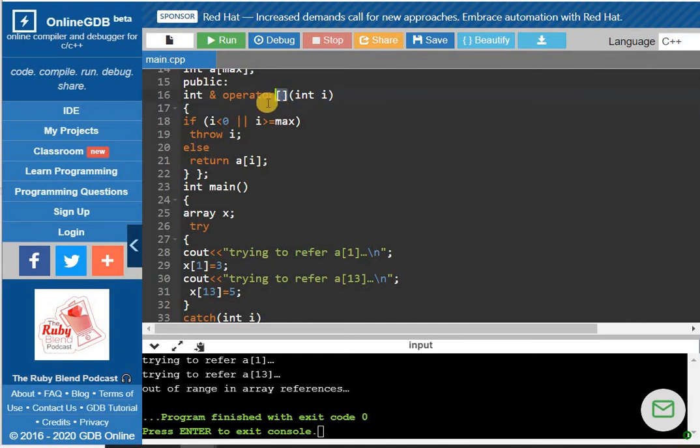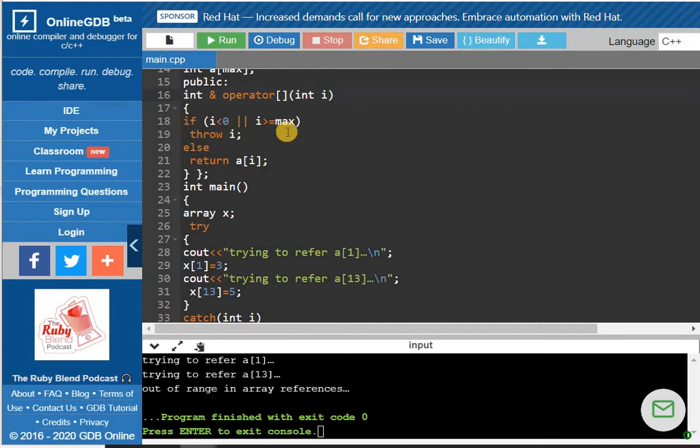This is the array subscript which we are overloading using the operator keyword, an operator function, and we are passing a reference as the return type in this operator function. You can either use a normal function or pass a reference as the return type. There is no problem. There is one argument in this function. We are overloading the subscript operator, and it will check if i's value is less than 0 or i's value is greater than or equal to maximum, then throw an exception.